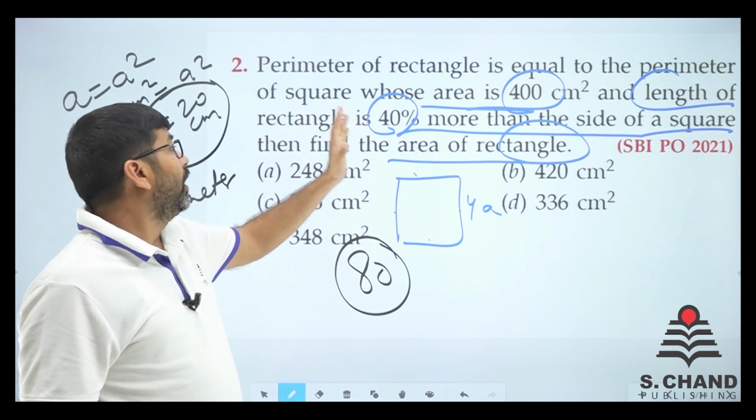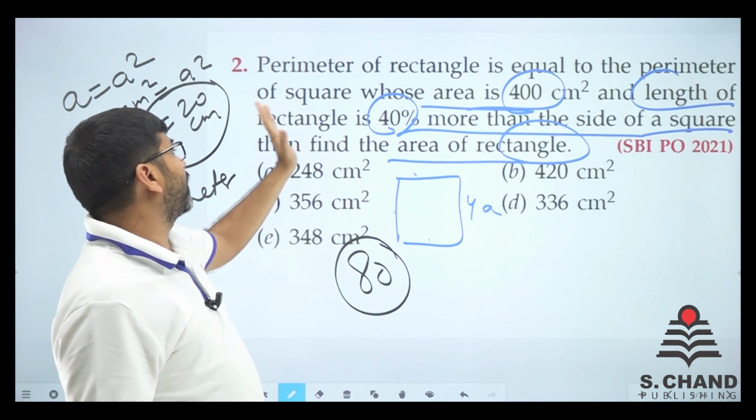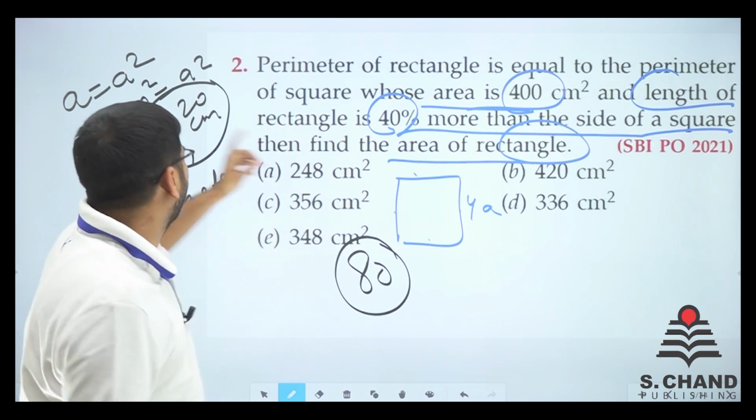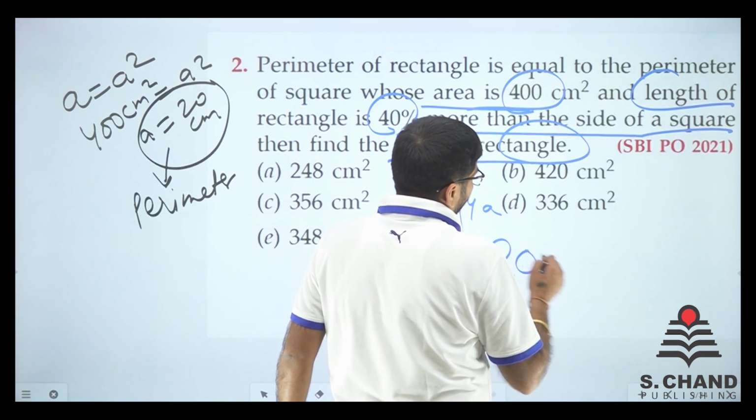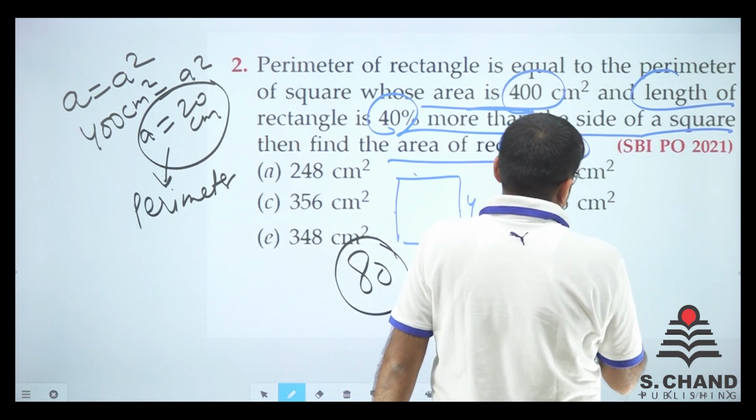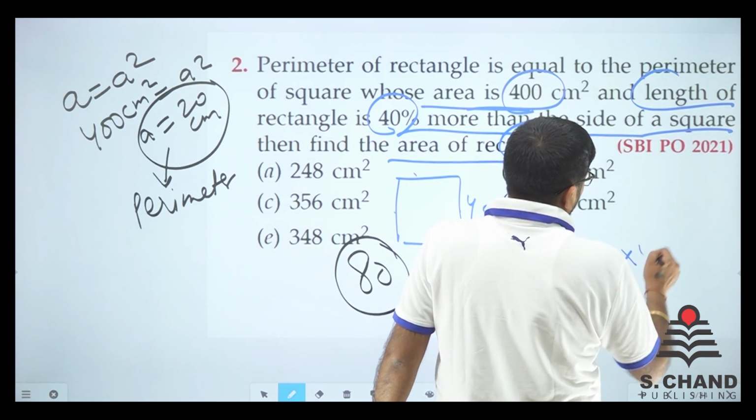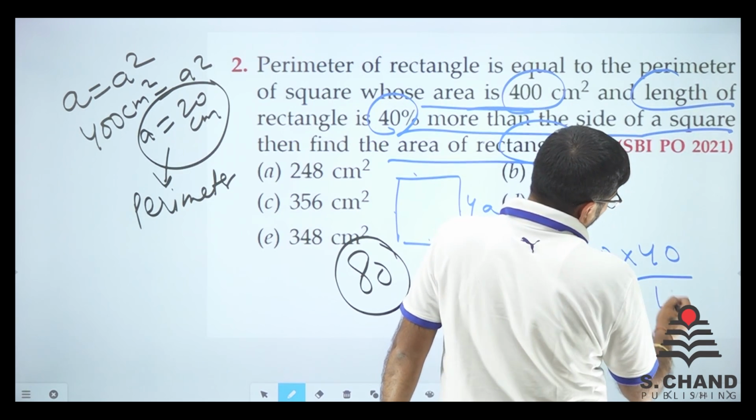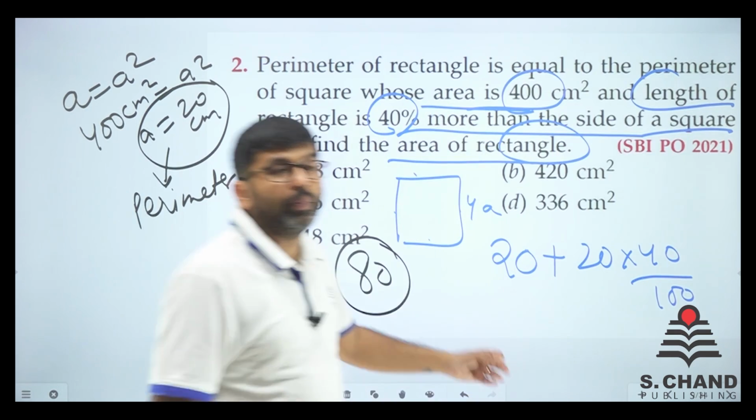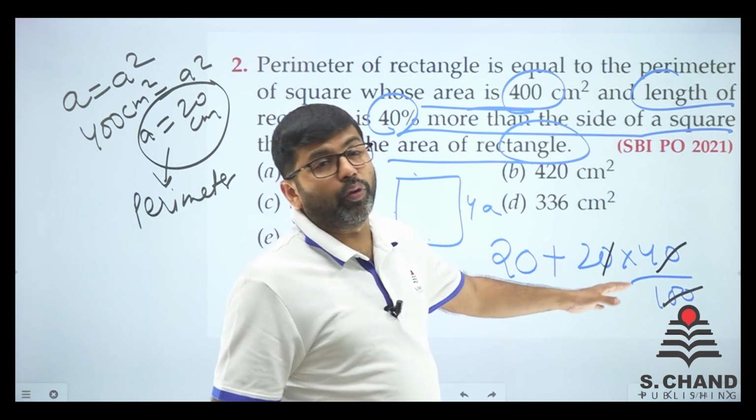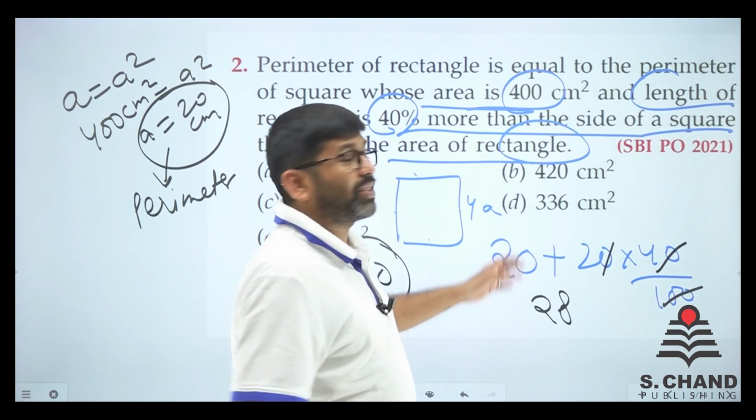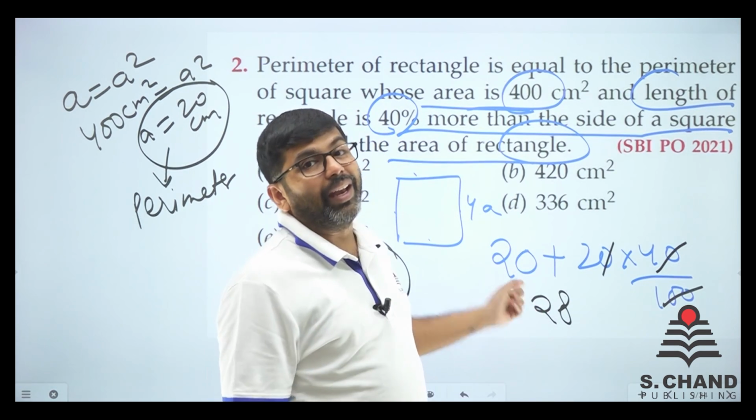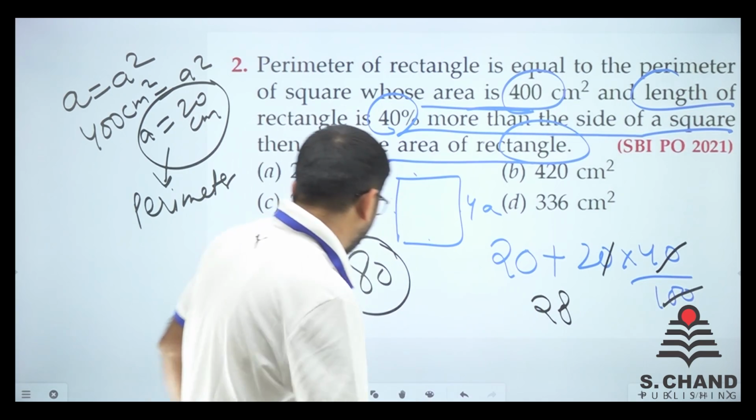Now the length of the rectangle is 40% more than this. So 20 plus 40% of 20, that will be the length, right? So 2 into 4 is 8. So we have got 28, right? This 28 is the length of the rectangle.